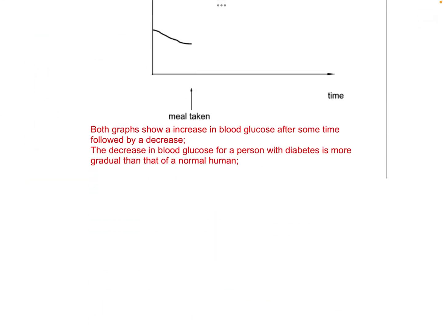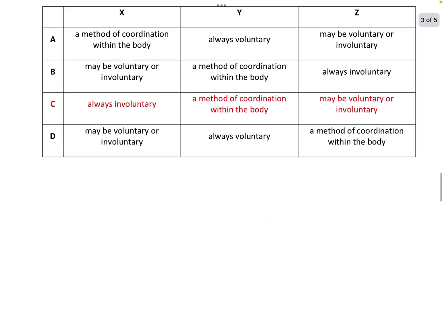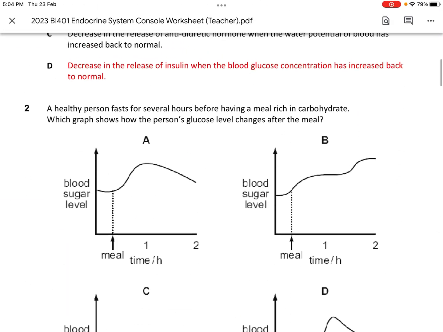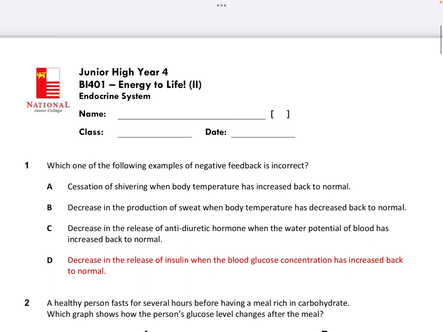So this chapter, what should you focus on? You focus on this case study of how insulin and glucagon regulate blood glucose levels. If you understand this very well, actually the endocrine system is clear already. You see the other sample questions about how we differentiate endocrine and exocrine system, what is negative feedback? These are all more general questions. But our favorite case study is the only one we taught you.